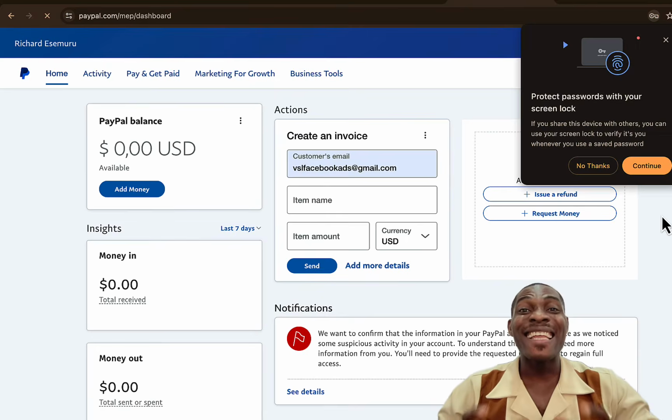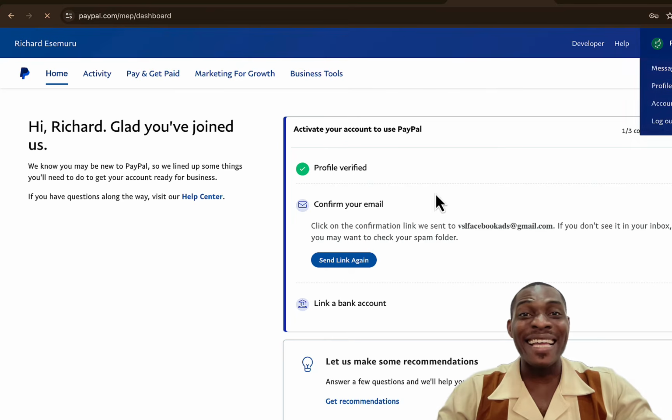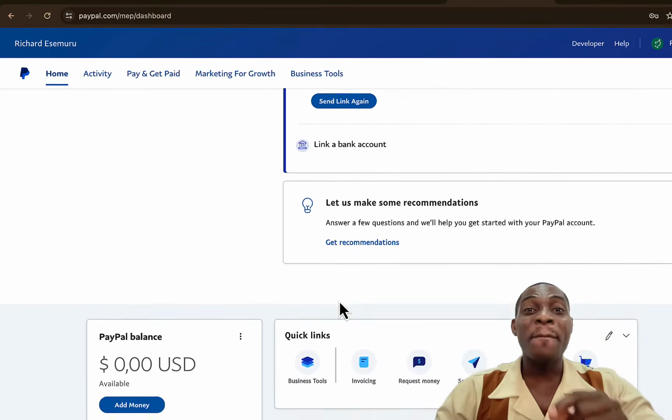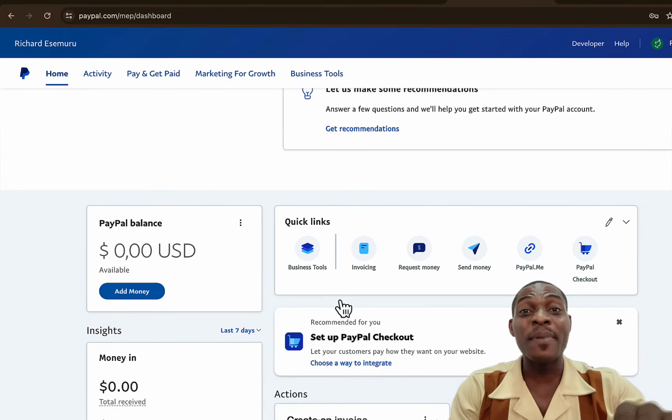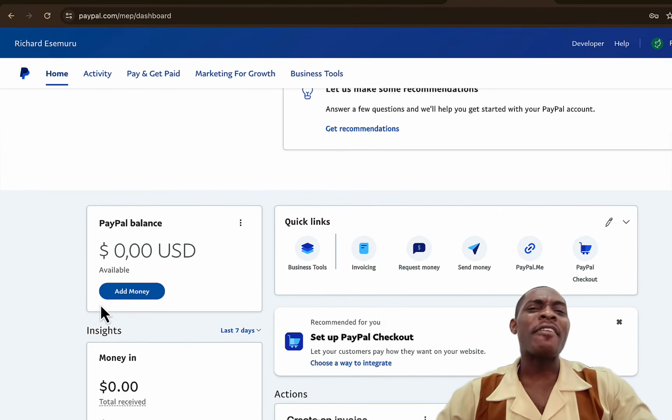Are you happy seeing how well I have held you by the hand, showing you a step-by-step guide on how you can create this PayPal account? Yes, even though we have a whole lot of things to do to complete the account setup, our PayPal account is up and running.